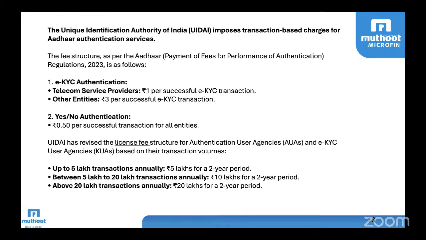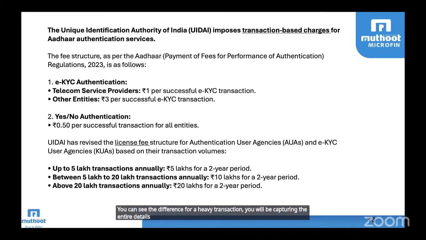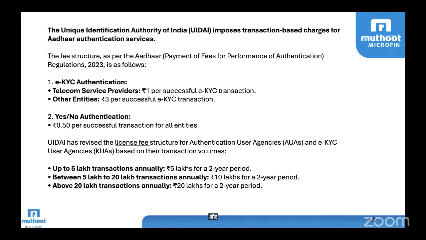So from this itself, you can see the difference. For an E-KYC transaction, you will be capturing the entire details. For yes or no authentication, whether it is valid or not, you will not get all the details. That is the difference.